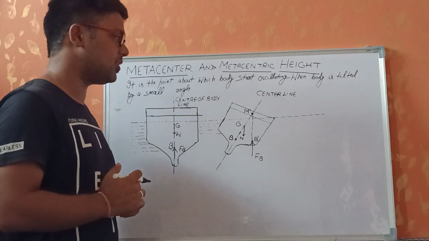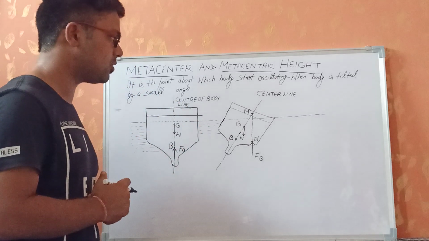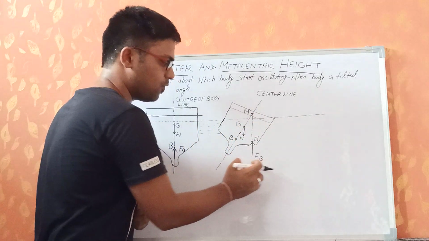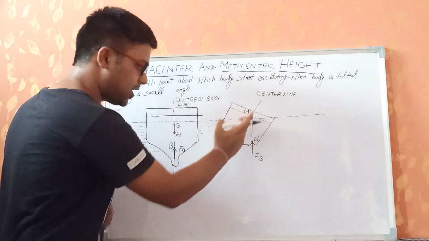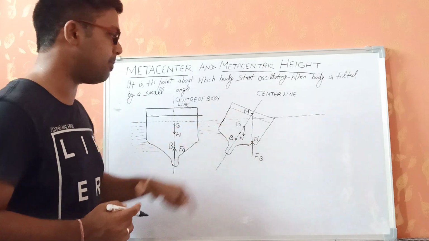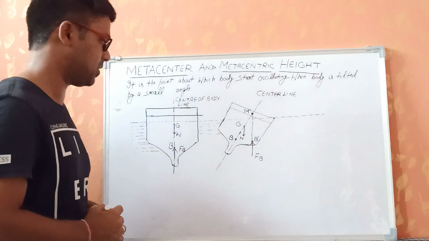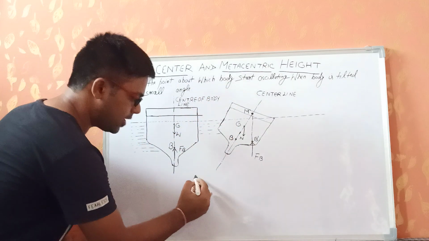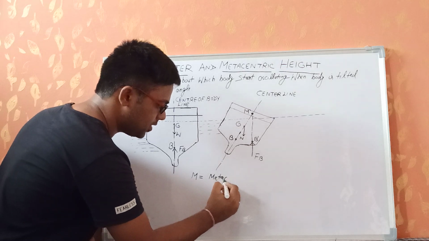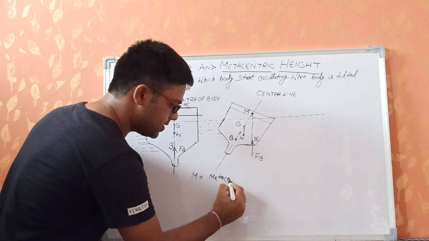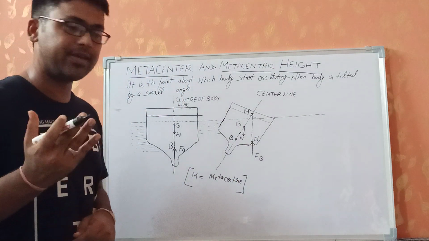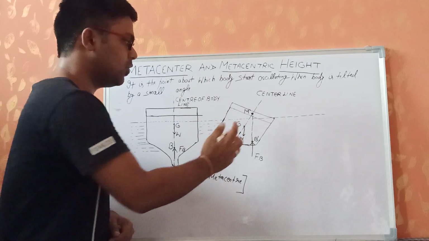So basically we can say that the point at which the new line of action of the force of buoyancy will intersect the center line of the body, that point is called the metacenter of the body. So here M basically represents the metacenter. Clear? So throughout this lecture, wherever I have used the letter M, it basically stands for metacenter. As it is written over there, it is basically metacenter. Clear? Now we can see in this case the metacenter is coming here.